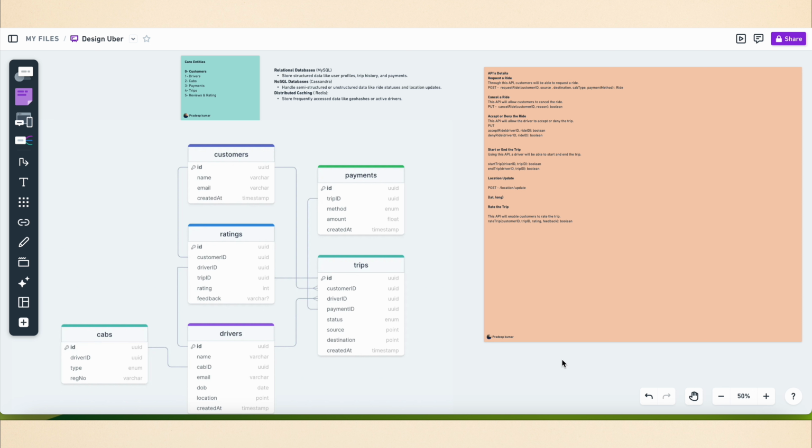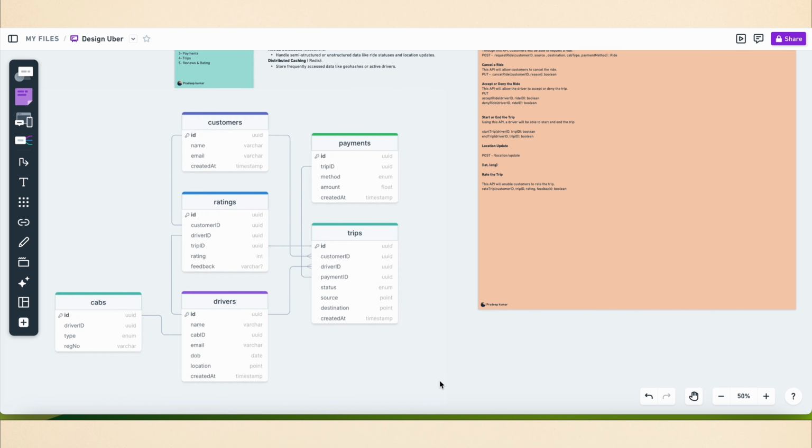To handle semi-structured or unstructured data like ride status or location updates, we can use a NoSQL database, and I will use Cassandra here. And definitely we have to use distributed caching, like Redis, for frequently accessed data like geohashes or active drivers. At a very high level, I have presented the core entities' columns here.